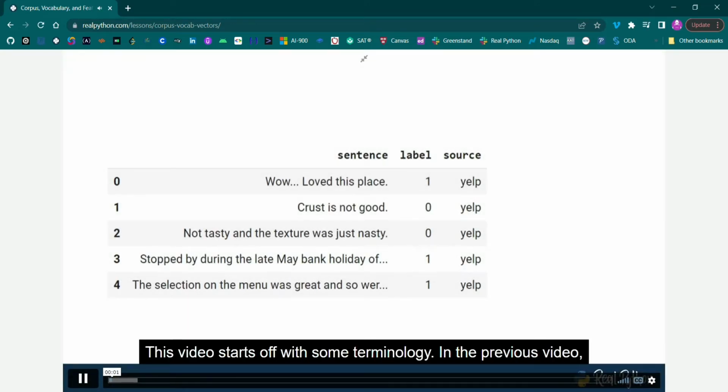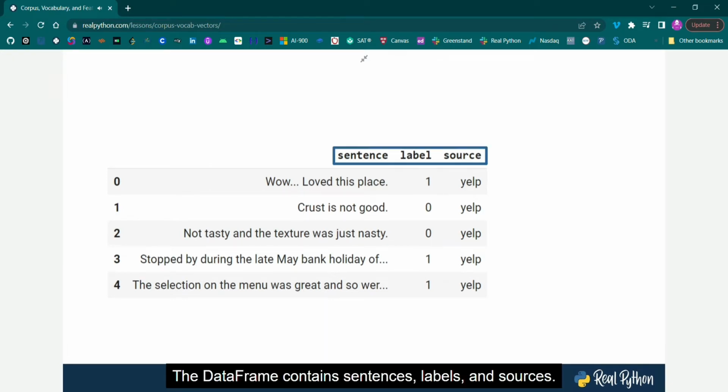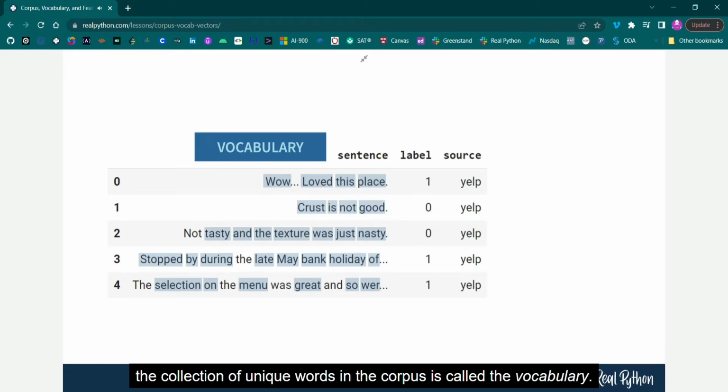This video starts off with some terminology. In the previous video, you combined the data from 3 sources, Yelp, Amazon, and IMDb, into a data frame. The data frame contains sentences, labels, and sources. The sentences are a collection of texts that you will use scikit-learn and later Keras to make predictions. This collection of texts is referred to as a corpus. If you drill down to the word level, the collection of unique words in the corpus is called the vocabulary.